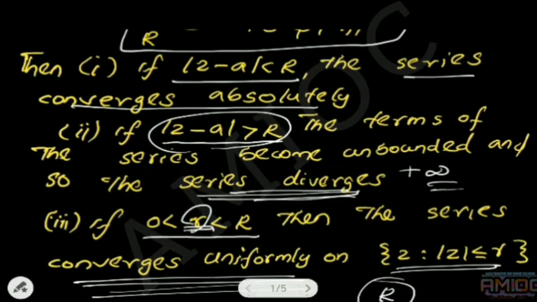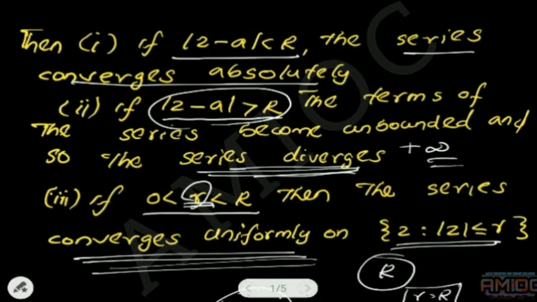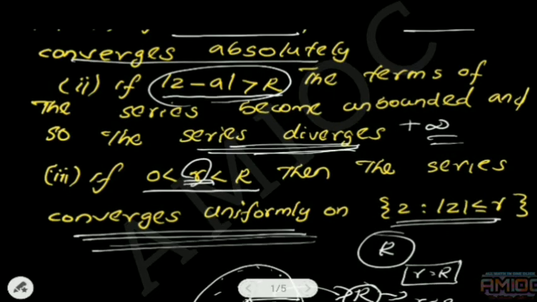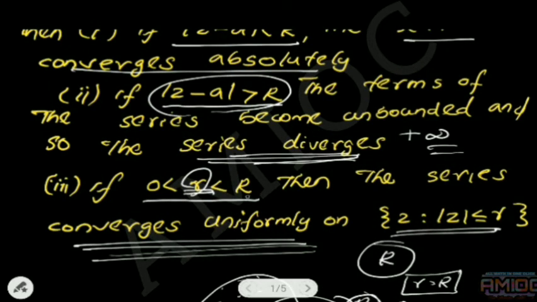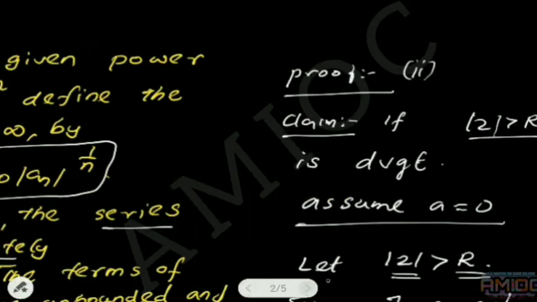Now, our last aim is to prove that if 0 is less than r is less than capital R, the series converges uniformly on all z satisfying |z| less than or equal to r. Before proving this third result, I am stating another result that helps us to prove condition 3.